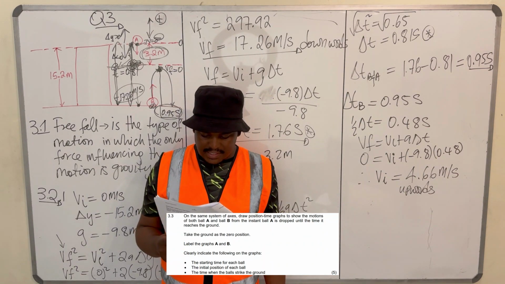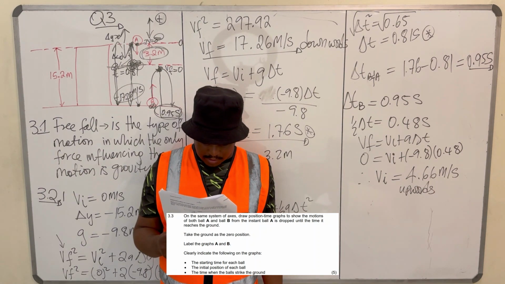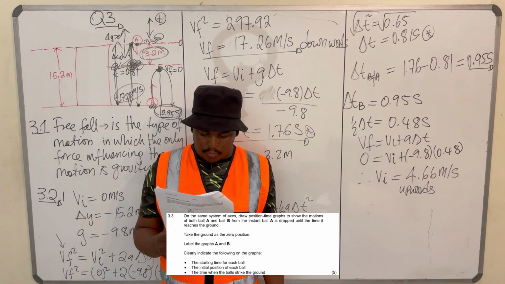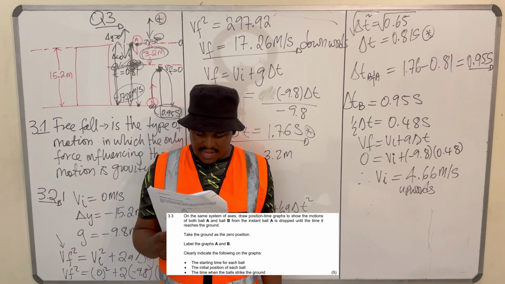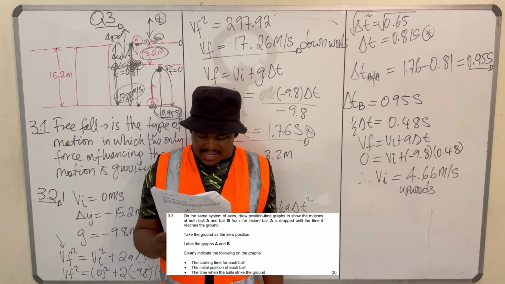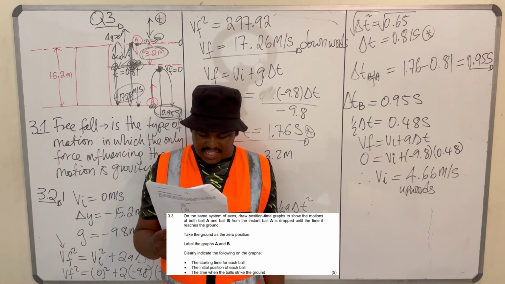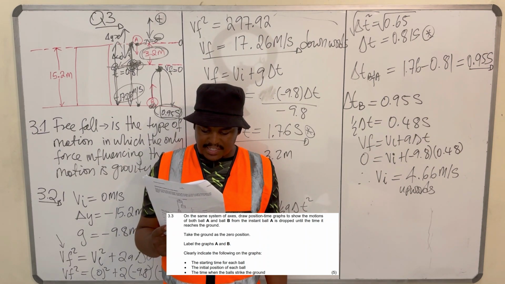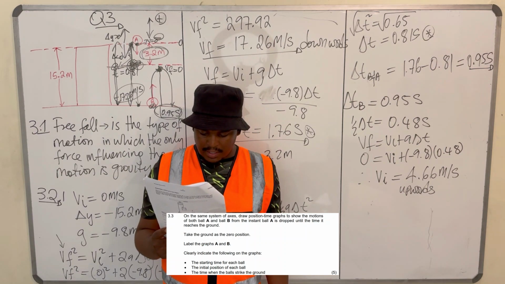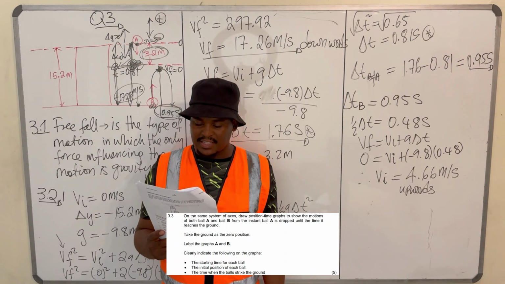Take the ground as the 0 position. Label the graphs A and B. Clearly indicate on the graph the starting time of each ball, the initial position of each ball, and the time when the ball strikes the ground.